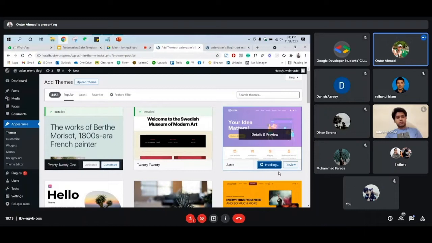To activate it, so you'll see one button appeared here as active.